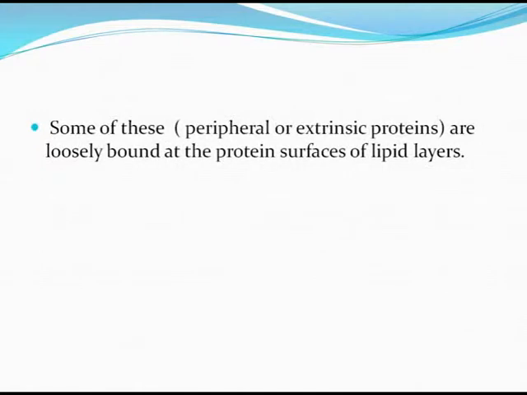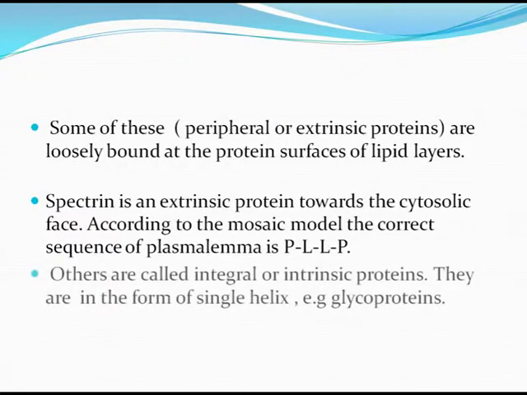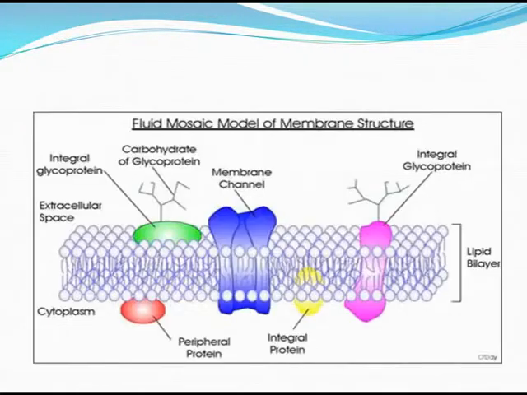Some of these, that is the peripheral or the extrinsic proteins, are loosely bound at the surfaces of the lipid layers. Spectrin is an extrinsic protein towards the cytosolic phase. According to the mosaic model, the correct sequence of the plasmalemma is P, L, L and P. Others are called integral or intrinsic proteins. They are in the form of a single helix, for example glycoproteins.